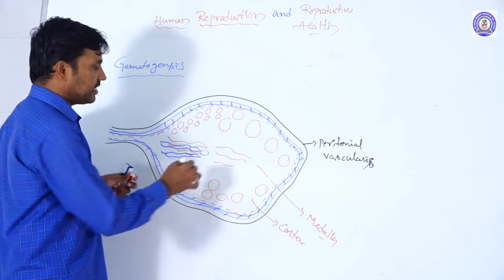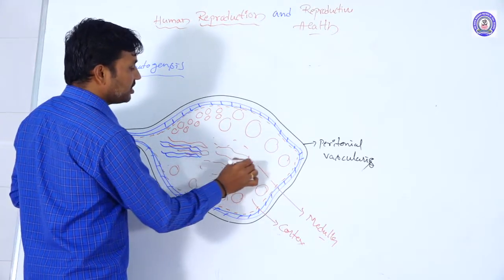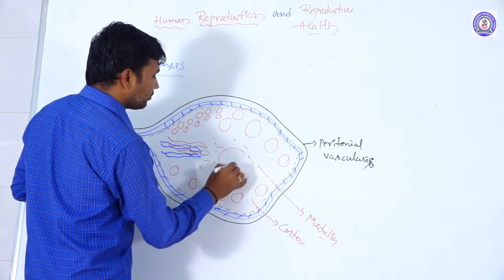This region is called the medullary region.